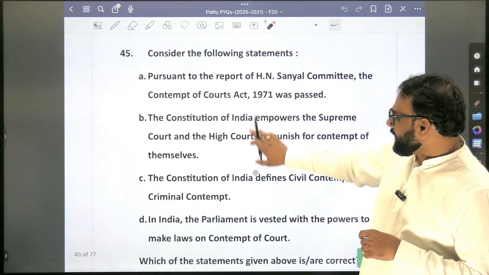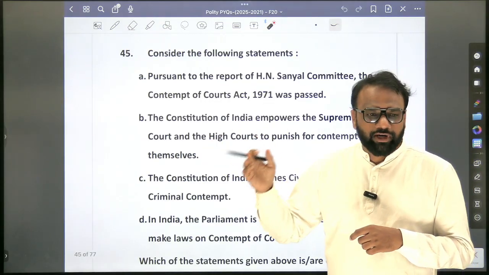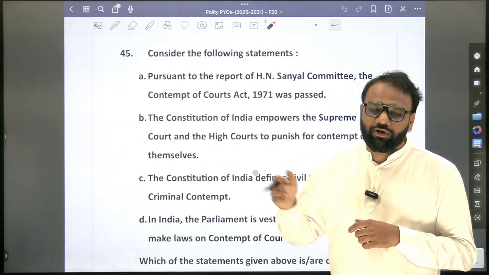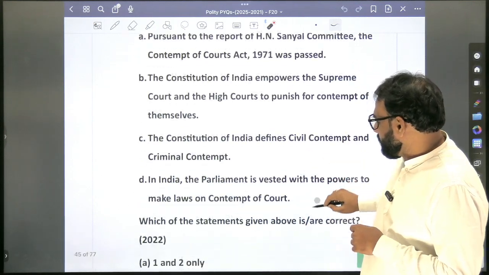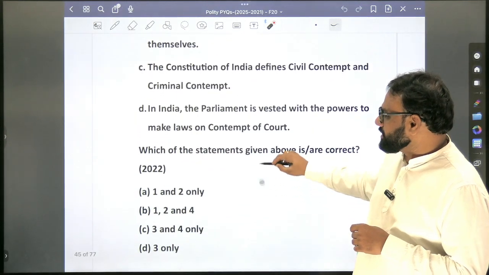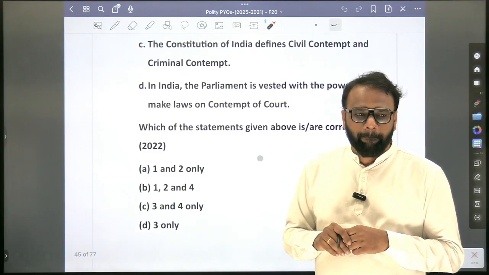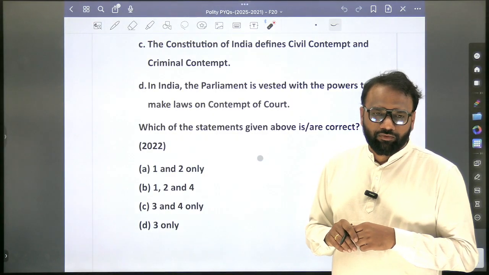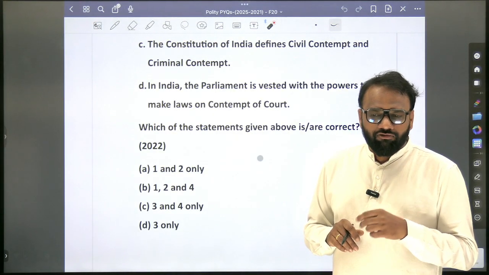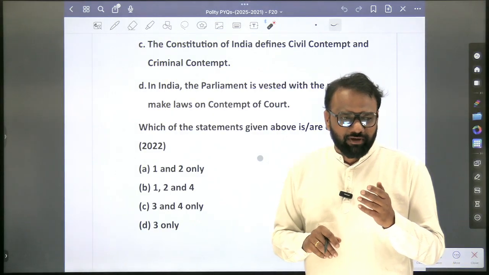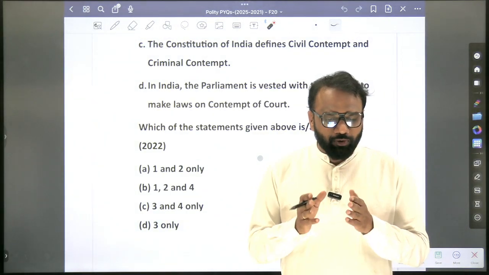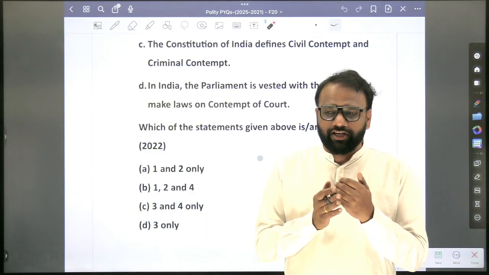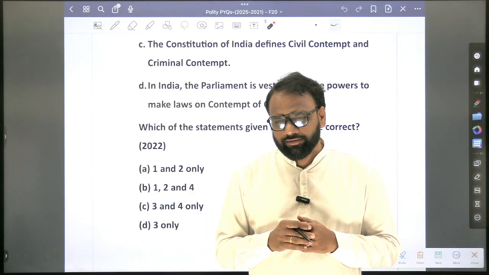So in this context, what will you revise? Supreme Court and High Court. Contempt of court related things you will revise. So civil contempt, criminal contempt. What is the example of a civil contempt? What is contempt? Being critical of the Supreme Court and High Court, this is called contempt. So how do you differentiate? Can you give me an example to differentiate a civil contempt from a criminal contempt?